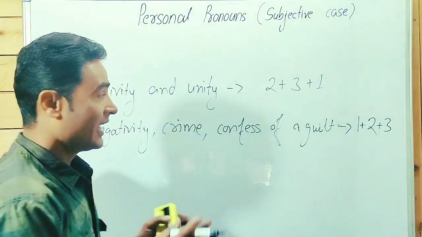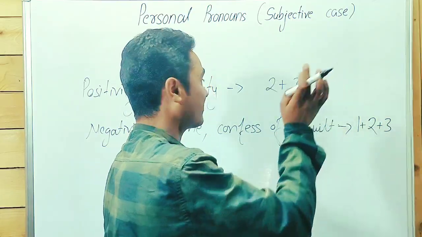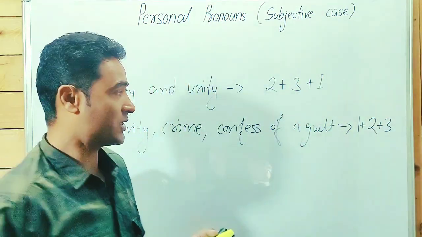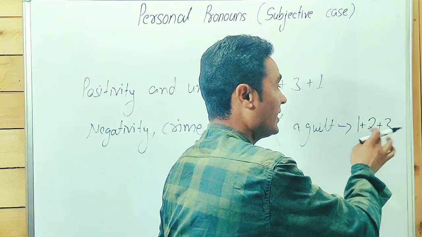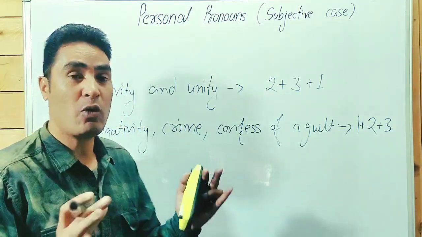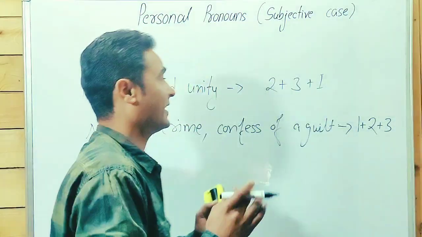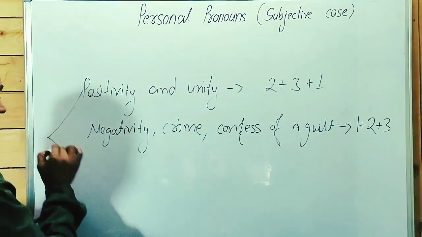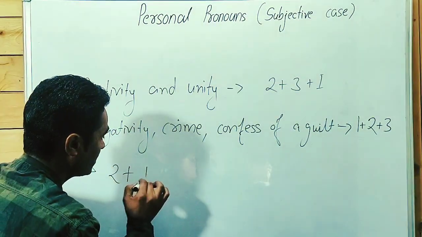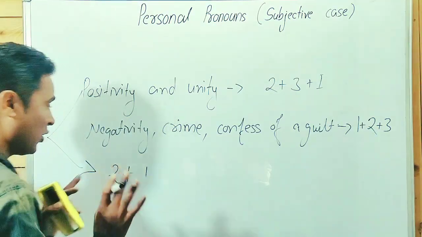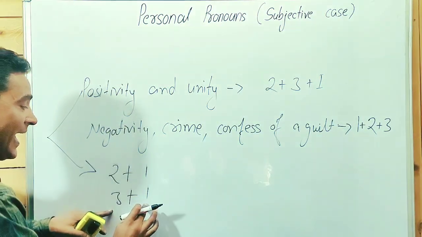Guys, point to be noted here. If two or more, these are three: second person, third person, and first person for positivity and unity. For crime, guilt, confession of guilt, and negativity, we use 1, 2, 3: first person, second person, and third person. If only two pronouns are used in a sentence, then for positivity and unity we use 2 plus 1, second person and third person, and 3 plus 1 for third person and first person.